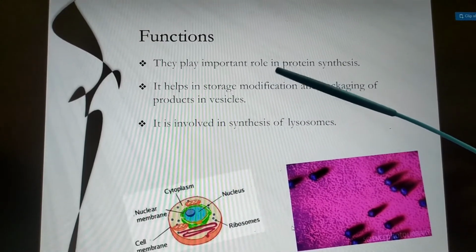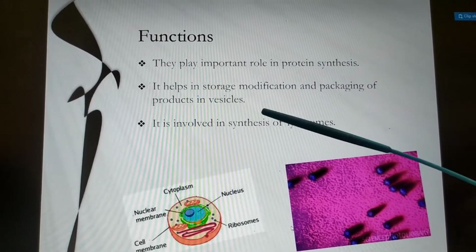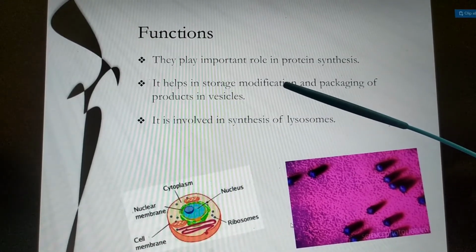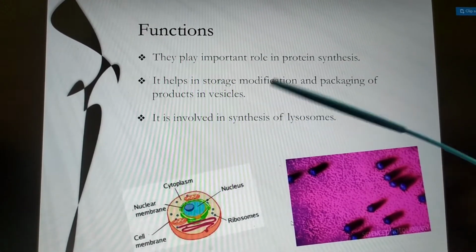Ribosome's main important role is in protein synthesis. It is involved in synthesis of lysosomes as well. It helps in storage, modification and packaging of products in vesicles.